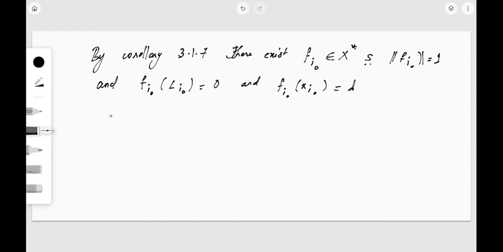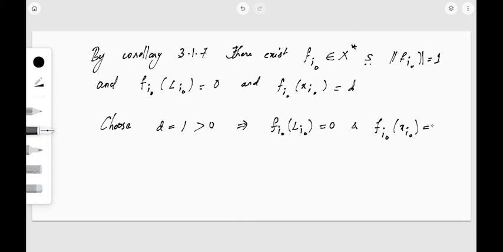Now what I'm going to do is choose d equal to 1. Since 1 is greater than 0, I can clearly choose d equal to 1. So this implies f_i dot acting on L_i dot is 0, and f_i dot of x_i dot is 1. I hope this is clear.